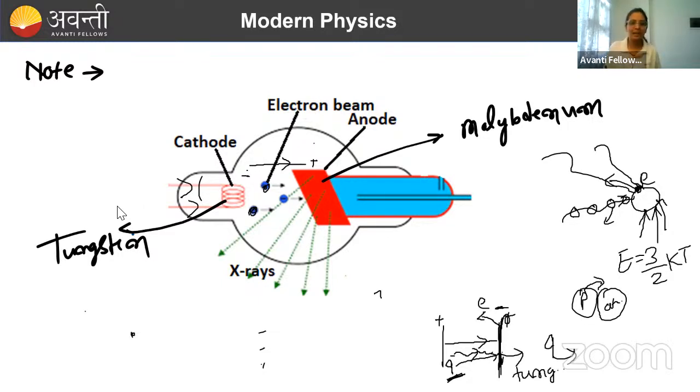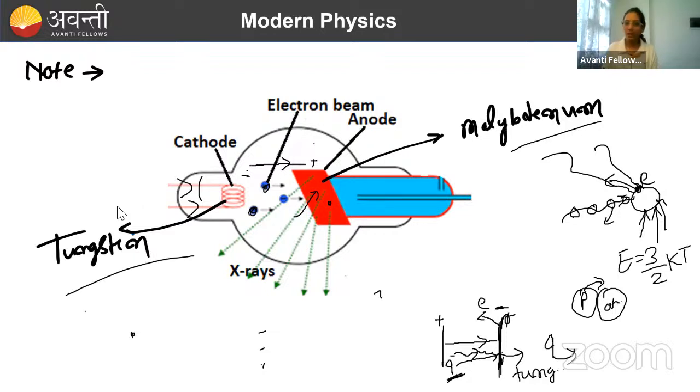And this accelerated charged particle is then falling on a sheet made of molybdenum. This is again your atom. You already know about it. So what is happening? It is falling here, and when this accelerated electron falls on this atom, it will transfer its energy to it. Because of that energy transfer, an electron of this atom will rise to the excited state. Again, from the excited state it will come down to the ground state, and while coming down it will release energy in the range of X-rays. Okay? So we are getting X-rays.